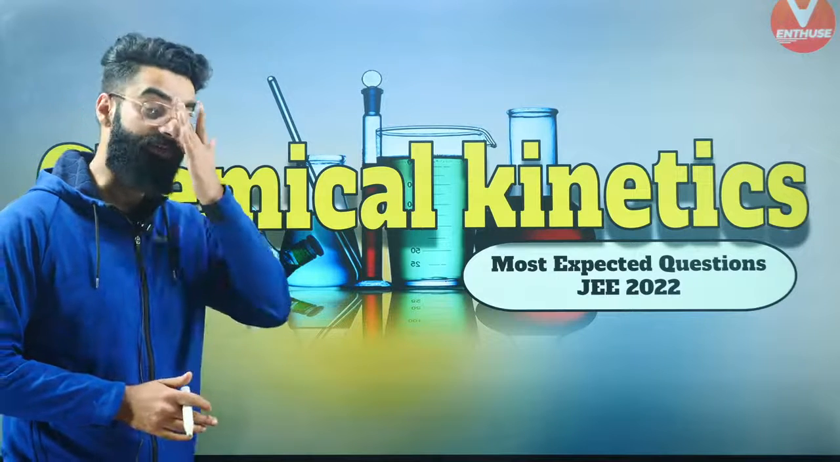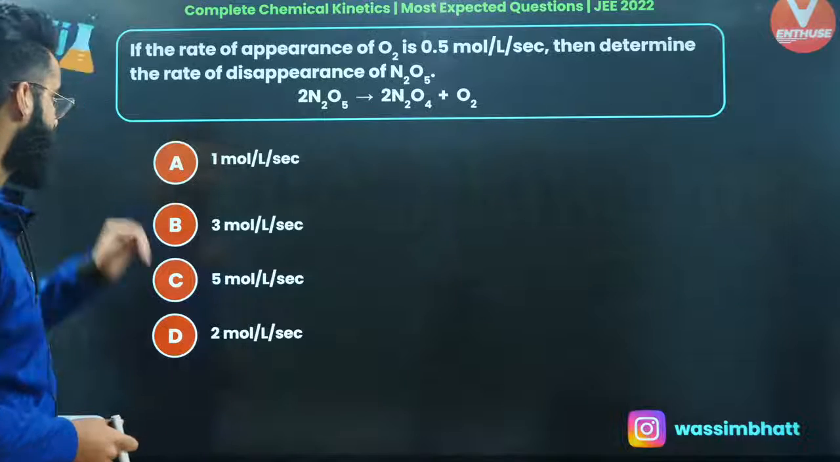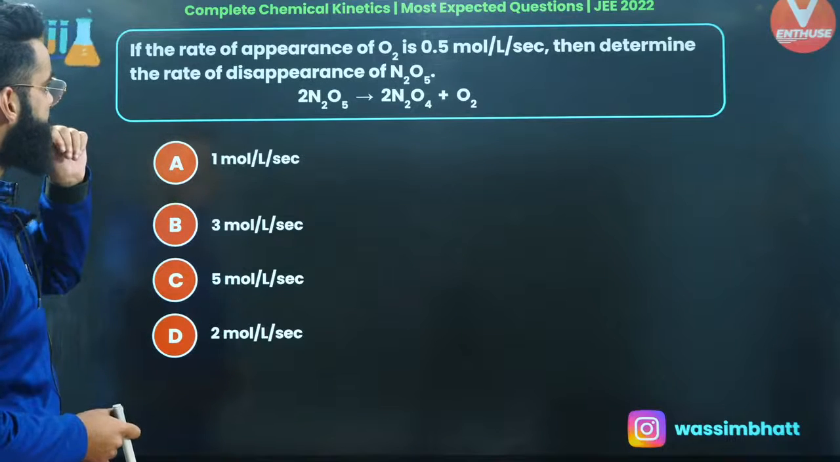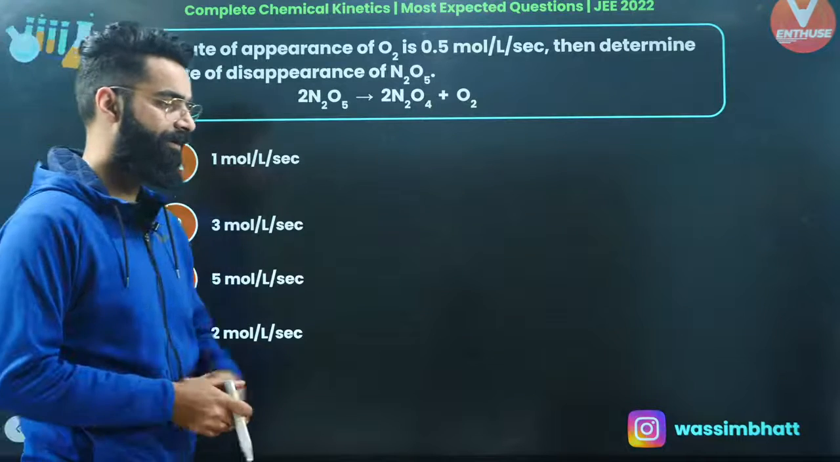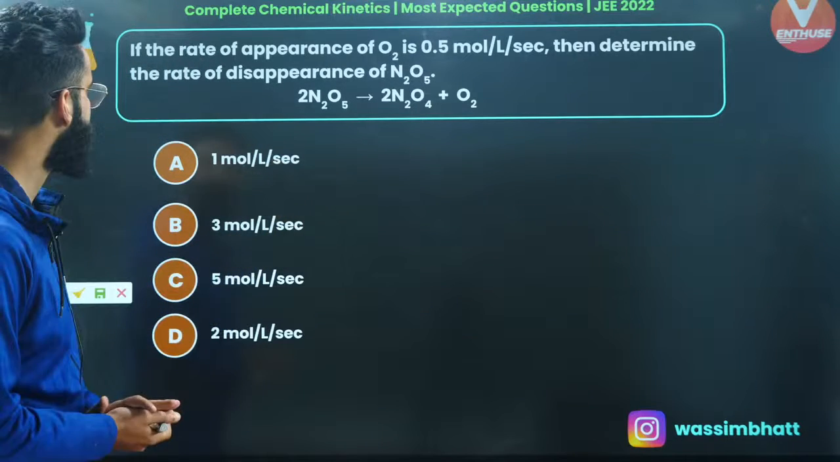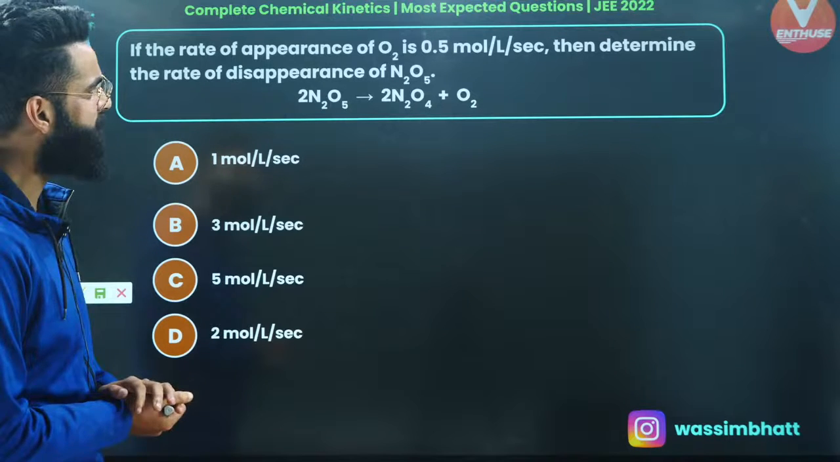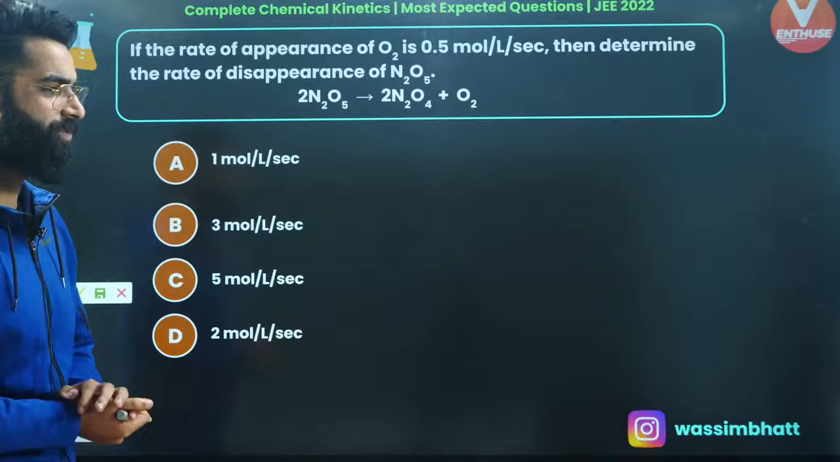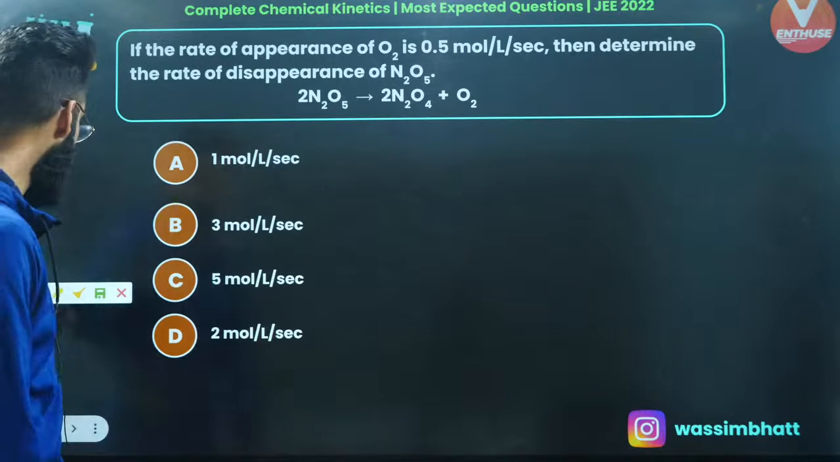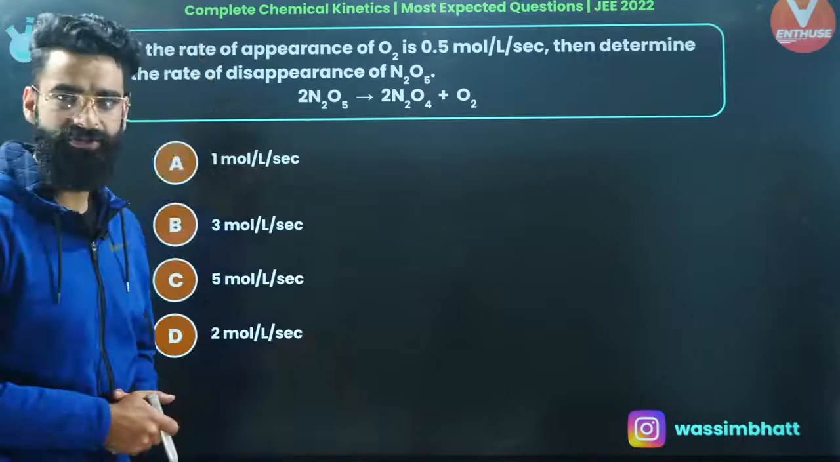Let's get started with tonight's discussion with the first question, which is going to be on your screen now. A very simple and basic question this is. Let's have a look how this sort of question is to be solved. If the rate of appearance of O2 is 0.5 moles liter inverse second inverse, then calculate the rate of disappearance of N2O5. So first thing, I'm supposed to calculate the rate of disappearance of N2O5.